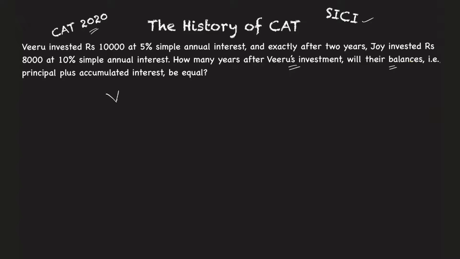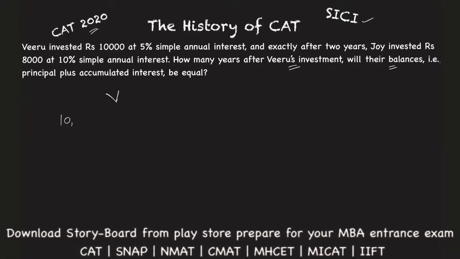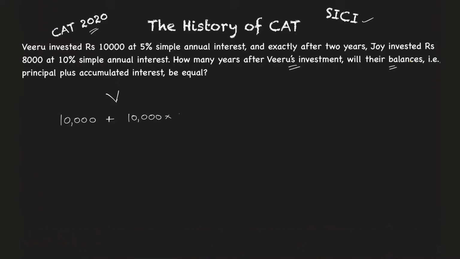Now let's start with Viru's investment. Viru invested 10,000. So what will be the amount? Principal plus the interest. Interest of 5% on 10,000. So 10,000 and it's 5%. This is the interest earned for how many years? N number of years. We don't know this. So this is the total amount which Viru will get after the investment. Okay, principal plus interest.